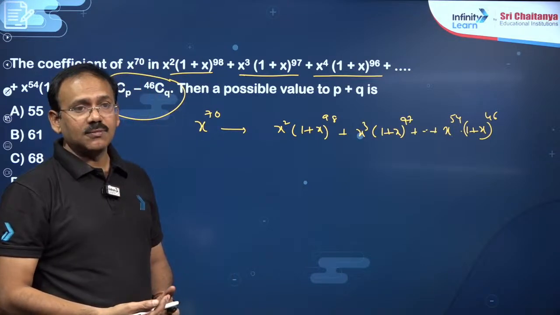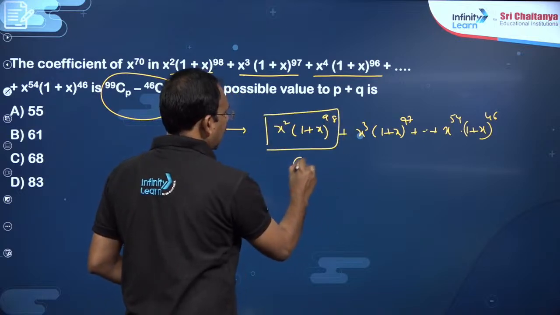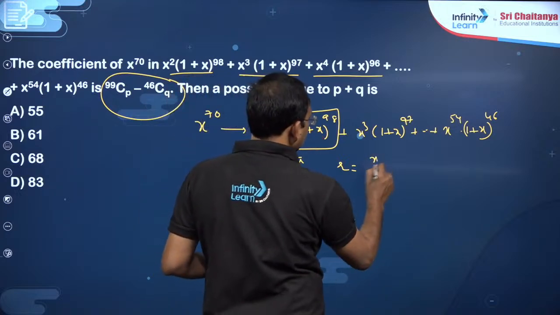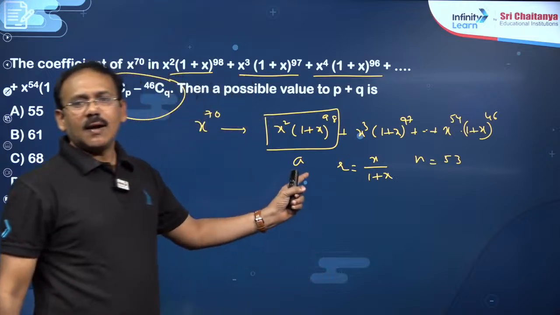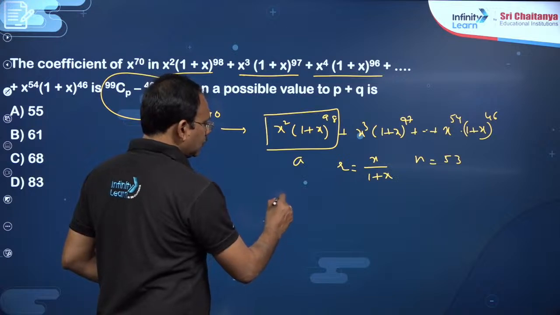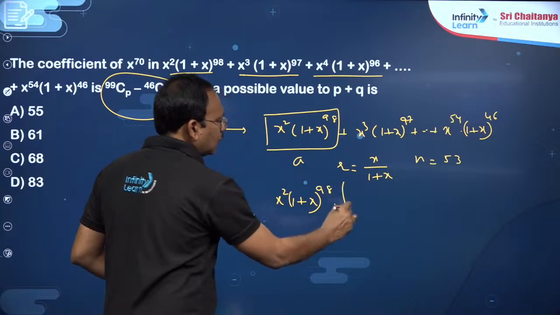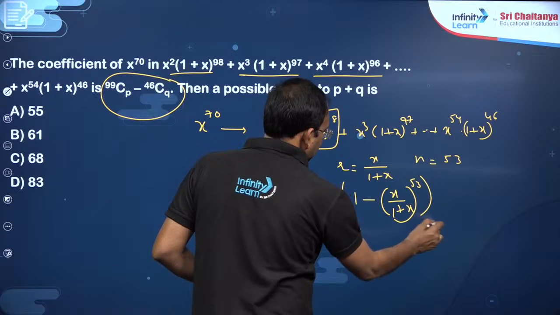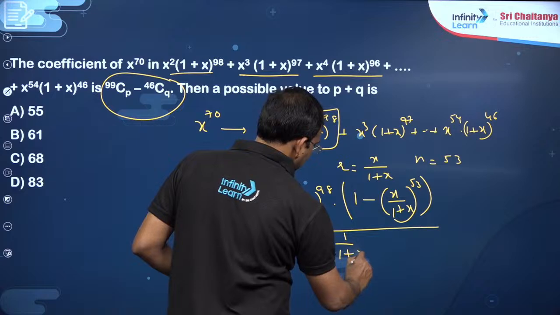There are 53 terms. You can observe that it is a geometric progression where this is the first term a and common ratio, you see x power is increasing by 1, its power is decreasing by 1, x by 1 plus x is the common ratio, number of terms is 53. So you can just apply the sum of a GP, so this will become a into, a is x square into 1 plus x power 98, a into 1 minus r to the power n by 1 minus r, and 1 minus r will become 1 by 1 plus x.